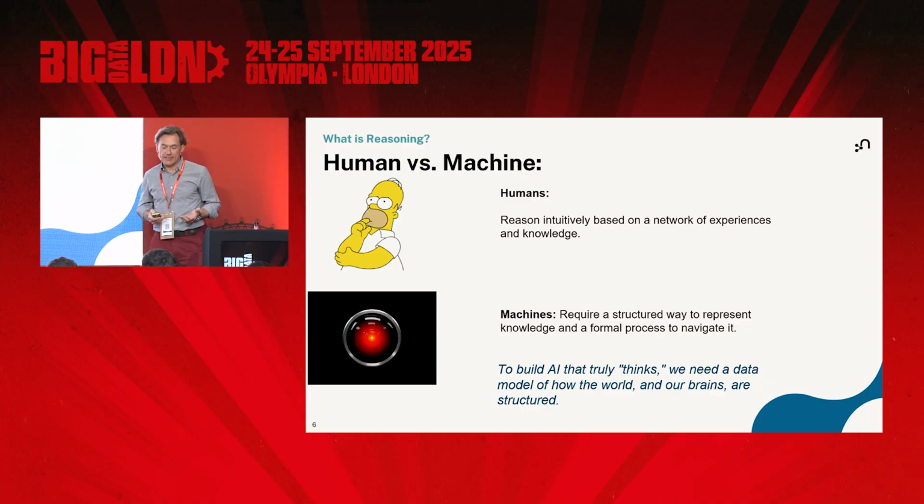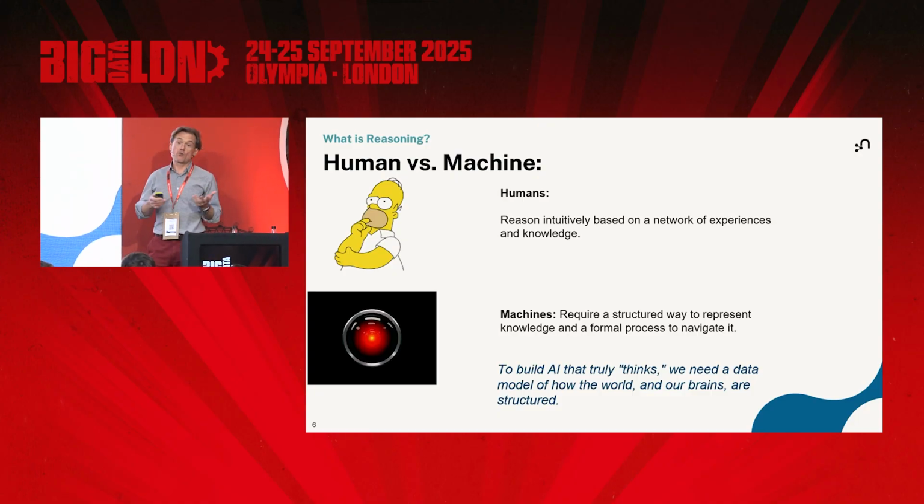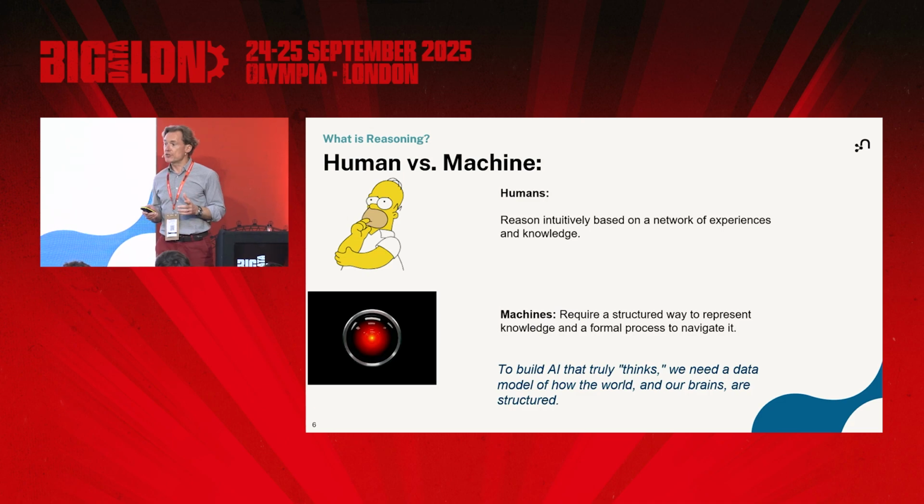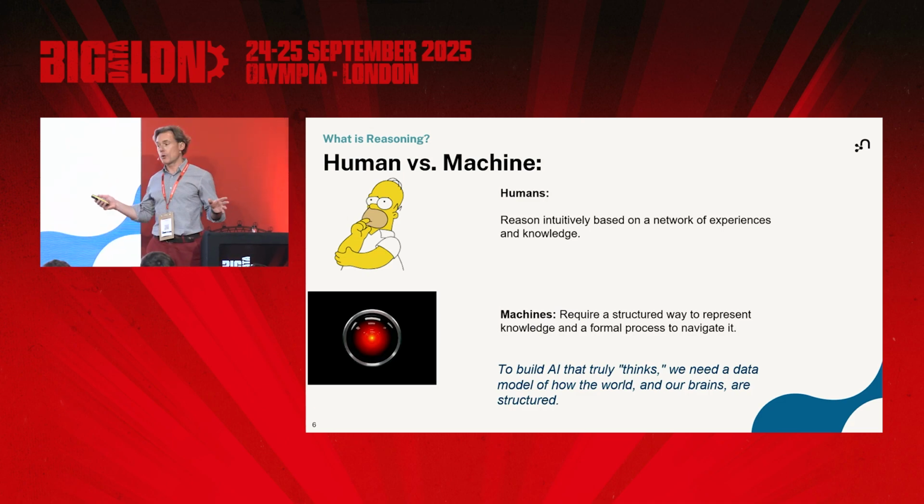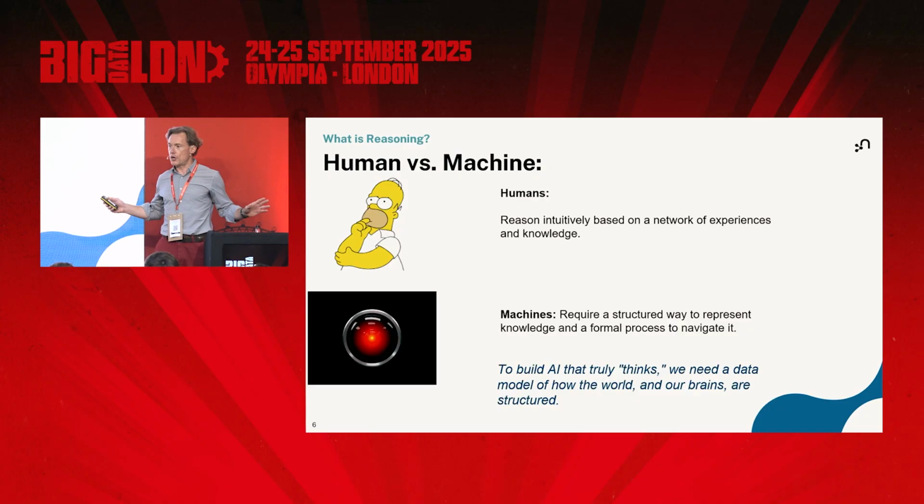And what is that data model? No surprise, and I actually forgot to mention that, Neo4j is a graph technology company, and I'm going to talk a lot about Neo4j. Everything that you see and that we talk about here today is open source. So come and see us afterwards at the booth, because we can explain how you can implement this on your data free of charge.